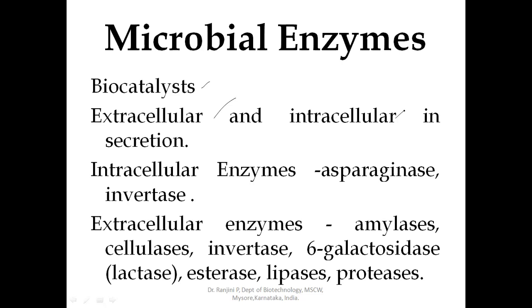Examples of intracellular enzymes are asparaginase, invertase, etc. And the extracellular enzymes, that is, those produced outside the cell into the medium, include amylases, cellulases, invertase, lactase, esterase, lipases, proteases, etc.